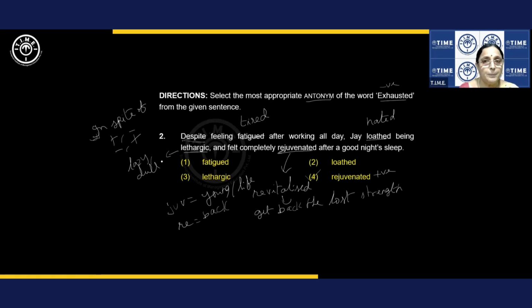So, you have to be open-eyed to get the clues. Understood? If you know exhausted is a negative word, and we have to give the antonym to this negative word, you know that we have to pick the positive word from the choices. Got it? So, fatigued is what? Extremely tired, which is a negative word.